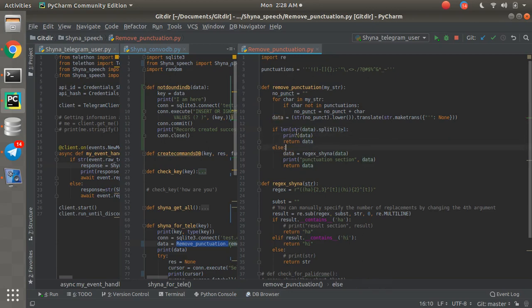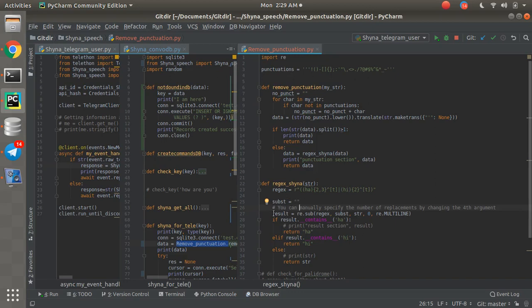But if the length is less than 1, then pass it to regex Shyna. So this is the defined function that I've used. This is the regular expression that I have used to detect HA or HI, not with T. So basically that is a word, a single word, and it has HA, but it is not a positive expression. And hit is also a word which has HI, but it is not even a positive, it's not even laughter. So be sure to suppress them, and then we are not going to substitute any value with them.